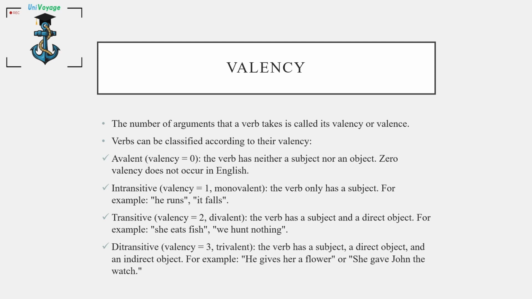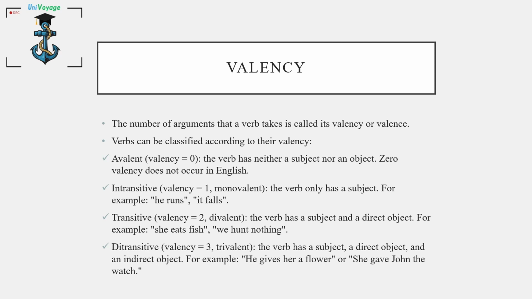Intransitive, valency equals 1, or monovalent. The verb only has a subject. For example, he runs. It falls. Transitive, valency equals 2, divalent. The verb has a subject and a direct object. For example, she eats fish. We hunt nothing.